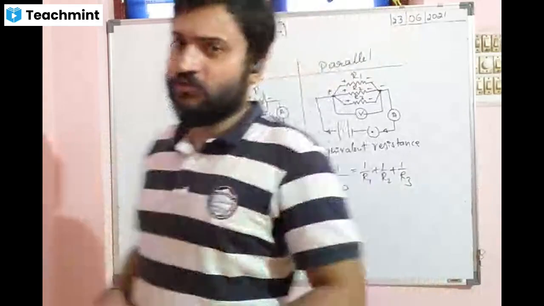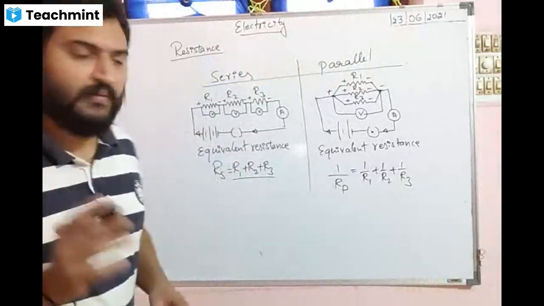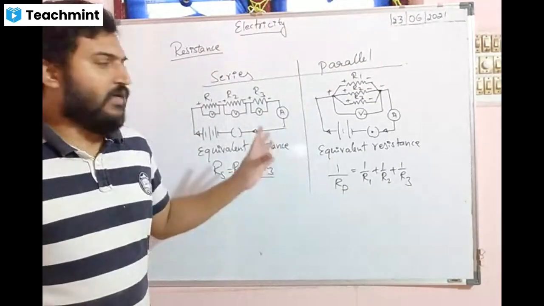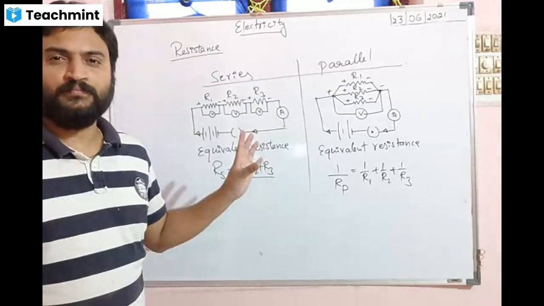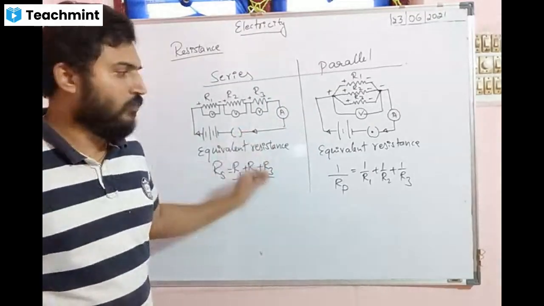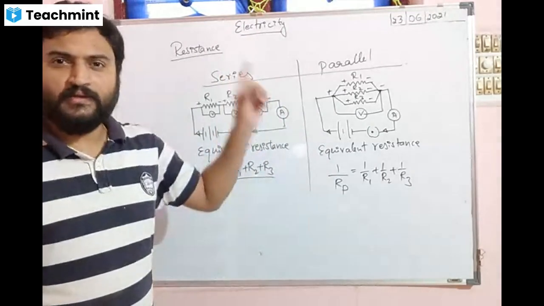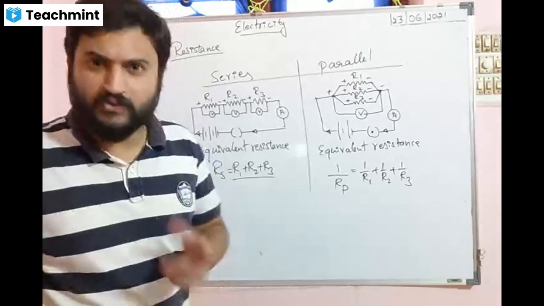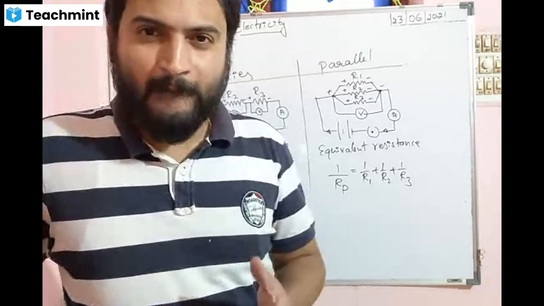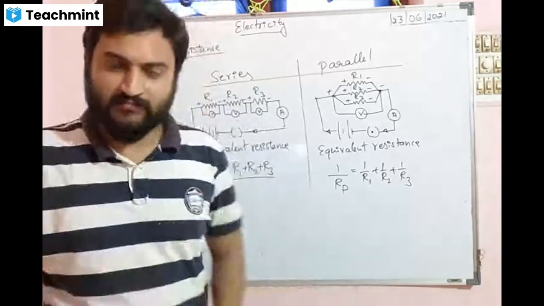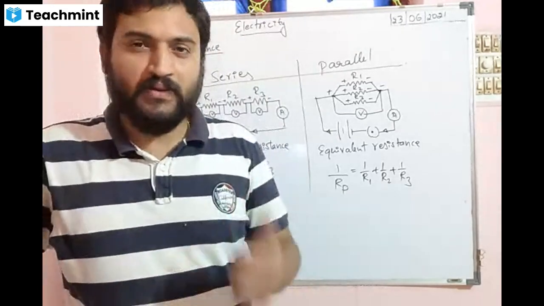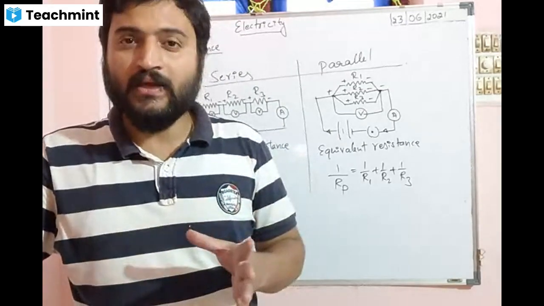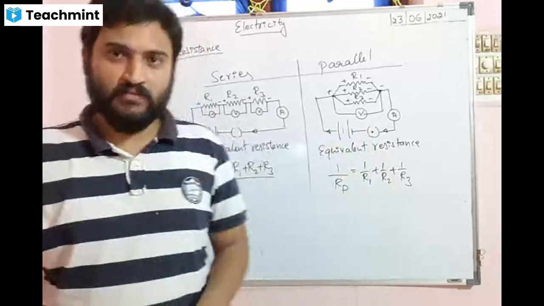In the next class, that is tomorrow at 4 p.m., I'll be discussing the same topic, different numericals. If you really want to get 4 marks at least in this chapter, what all should you know? You should know these numericals, SI units, formulae, definitions, especially the law. Which law is it? Ohm's law. You should remember Ohm's law. You should know what is current, SI unit, notations, and even the circuit symbols.